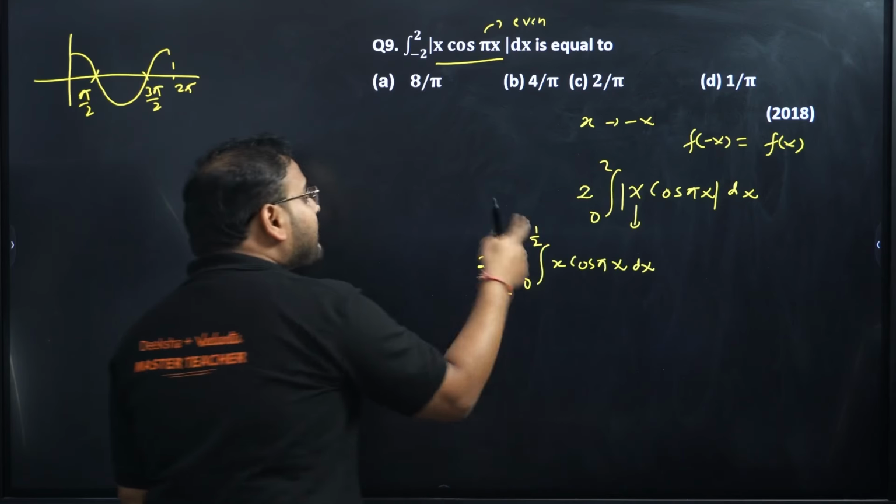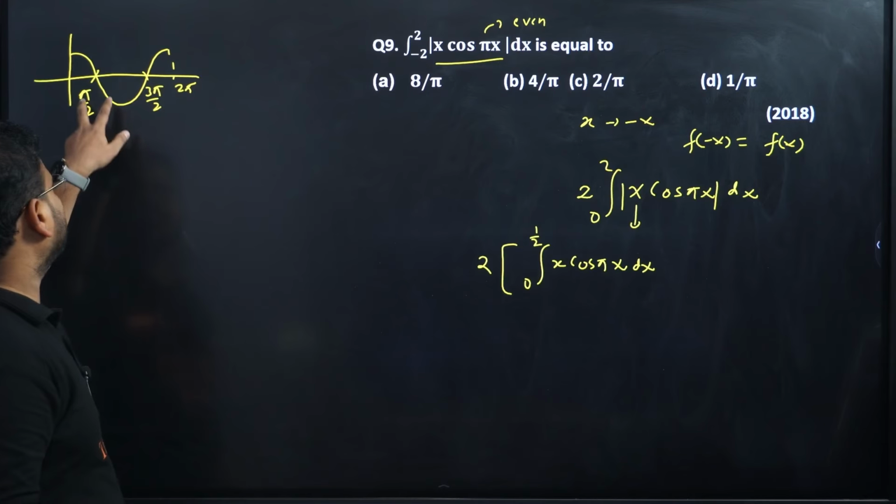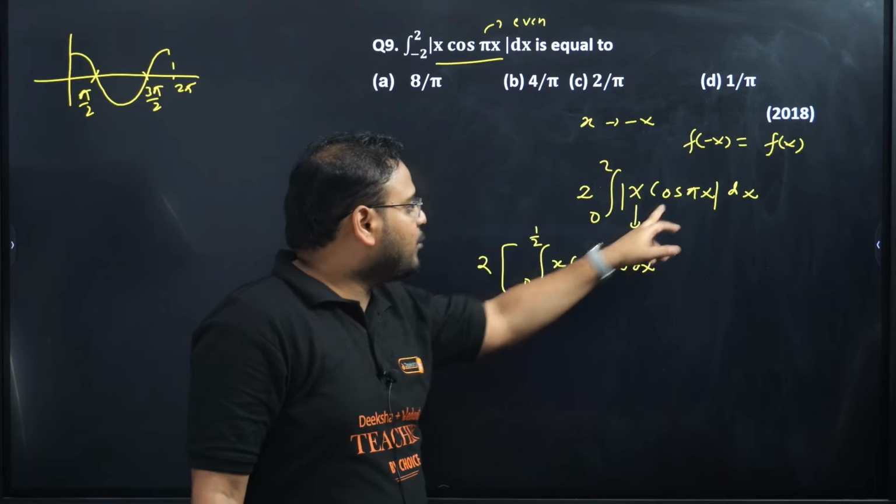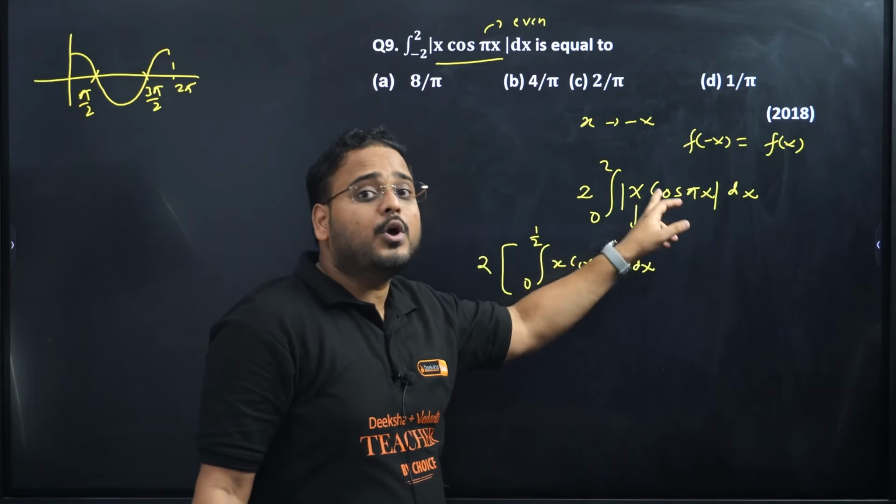Then in 1 by 2 to 3 by 2, this is nothing but, if you put 1 by 2 over here, it will become cos pi by 2. If you put 3 by 2 over here in place of x, it will become cos 3 pi by 2.